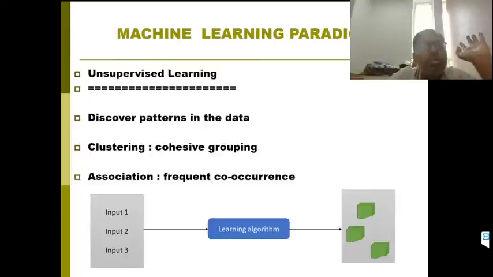So these are the two popular methods of unsupervised learning. In our entire machine learning, we learn these two techniques of supervised learning and these two techniques of unsupervised learning. There are some standard algorithms for each of these techniques. We have logistic regression, linear regression, k-means clustering, like that.